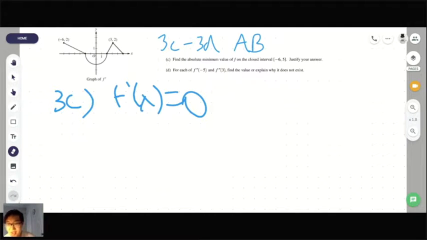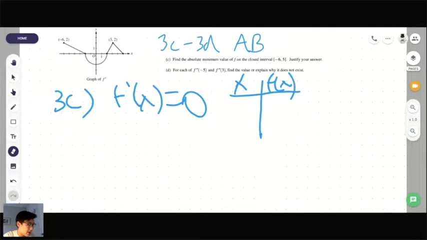And so someone said x at -2, but that's not a min, x equals 2. I would still consider x equals -2 just in case. You should always look at when the first derivative is equal to 0, even though it might not be a minimum, just College Board being stingy. So then I would make a lovely t-chart, x, f of x, and so then we have -6, -2, 2, and 5. And don't forget, you need to consider the endpoints.